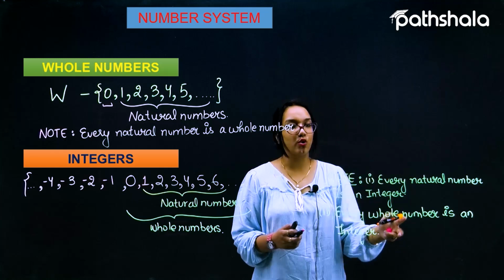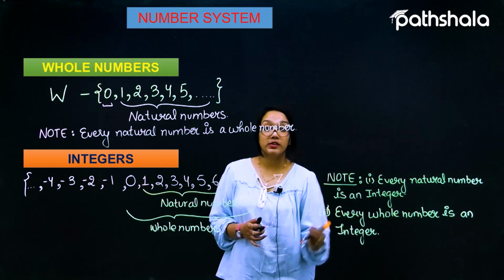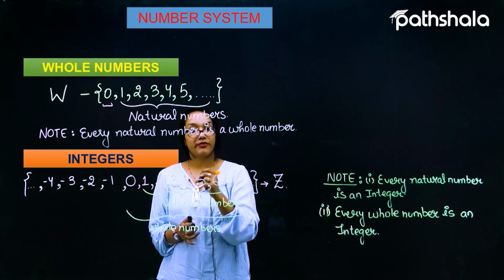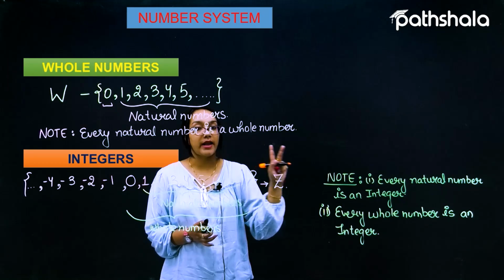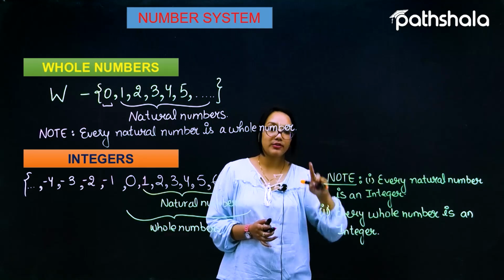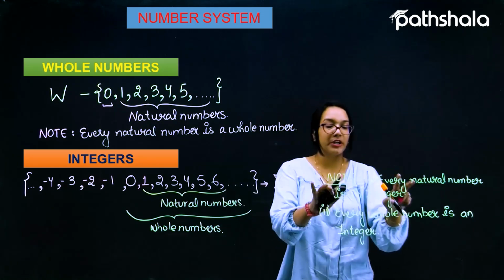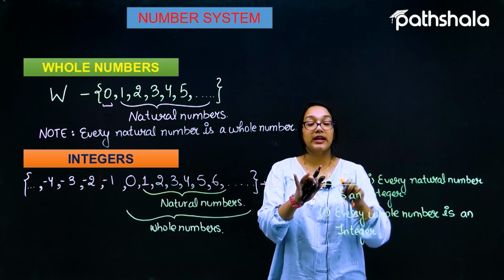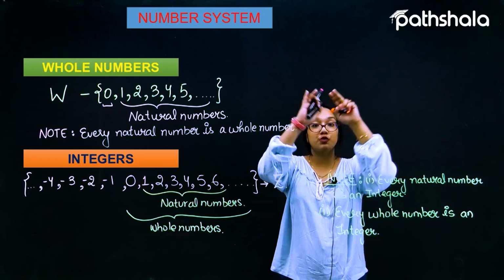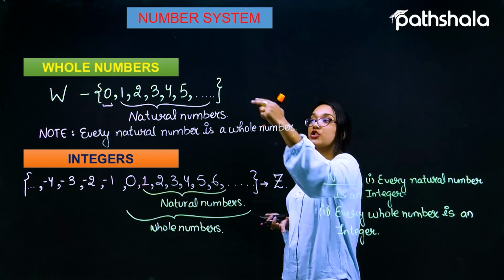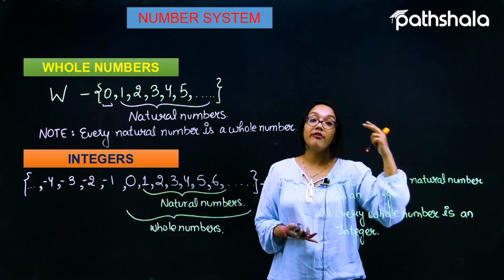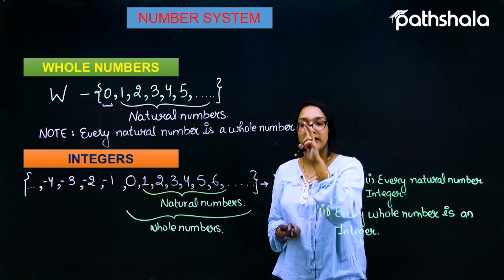These two notes are really important, because in the collection of integers we have both the natural numbers and the whole numbers. So the integers are a much bigger collection than the whole numbers and the natural numbers. These are the three kinds of numbers.